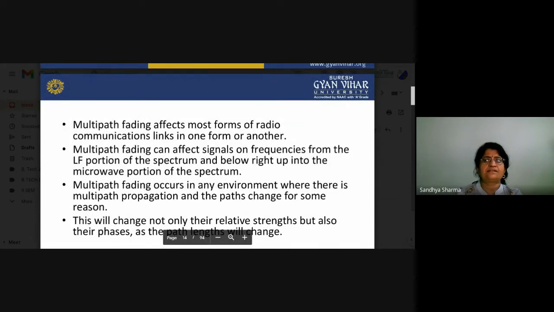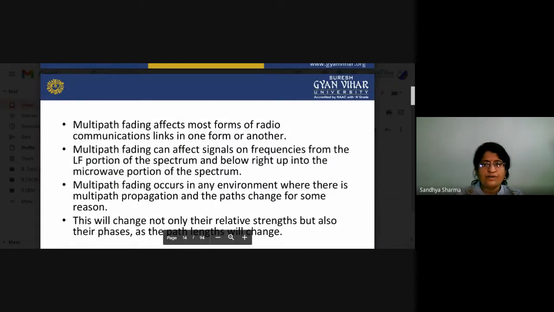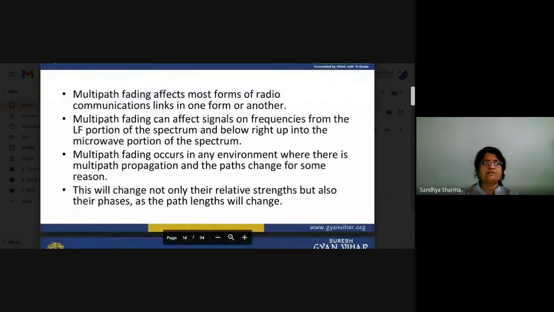Multipath fading affects most forms of radio communication link in one form or another. It can affect signals on frequencies from the low frequency portion of the spectrum and below right up into the microwave portion of the spectrum. Multipath fading occurs in any environment where there is multipath propagation and the paths change for some reason. This will change not only their relative strength but also their phases, as the path length changes.